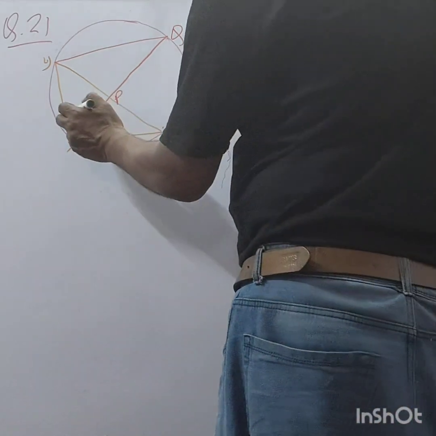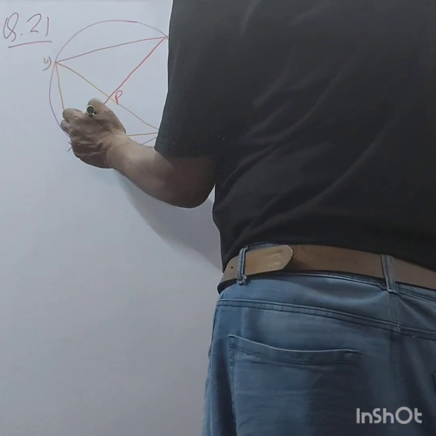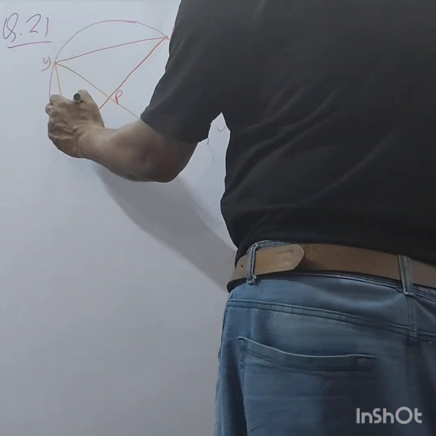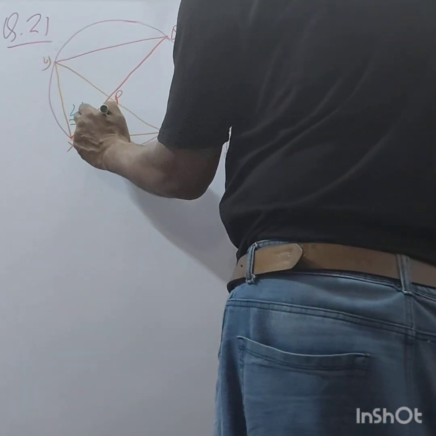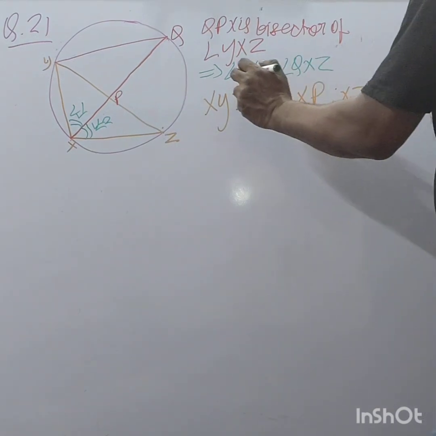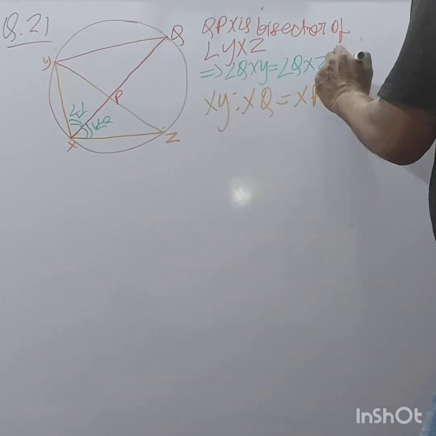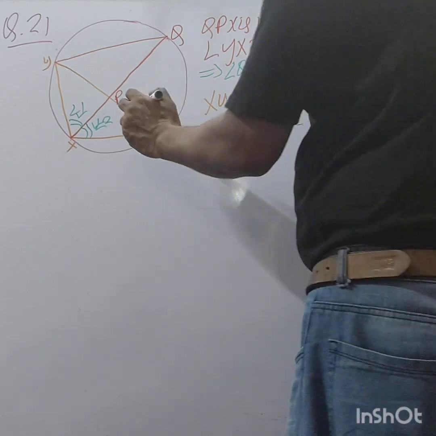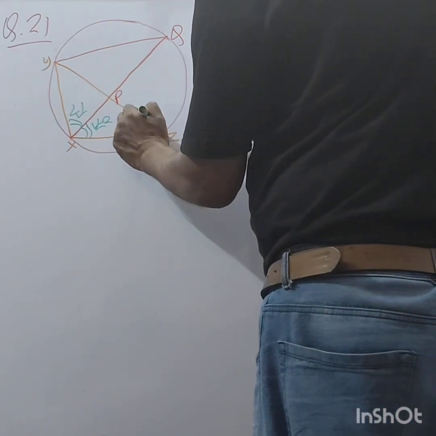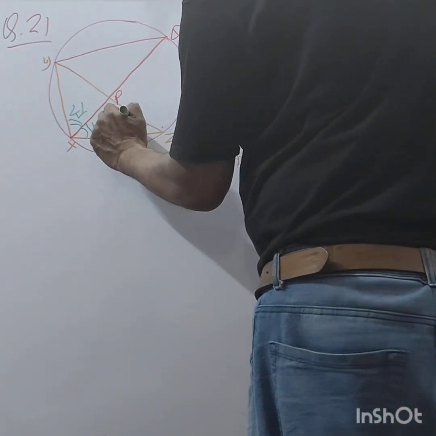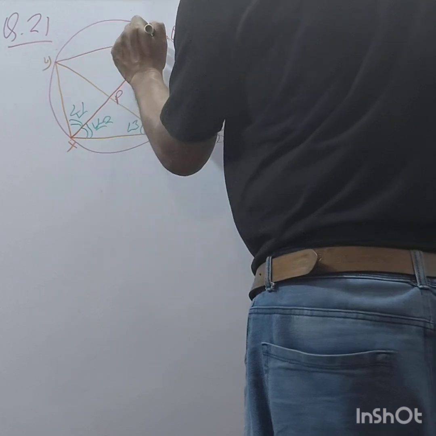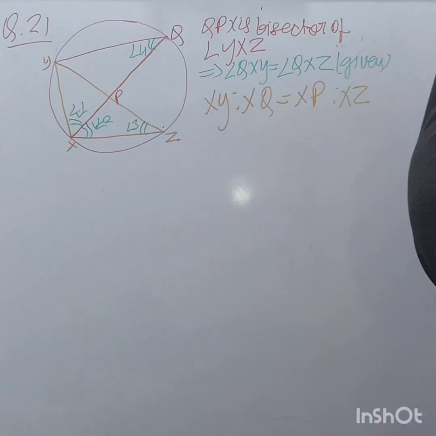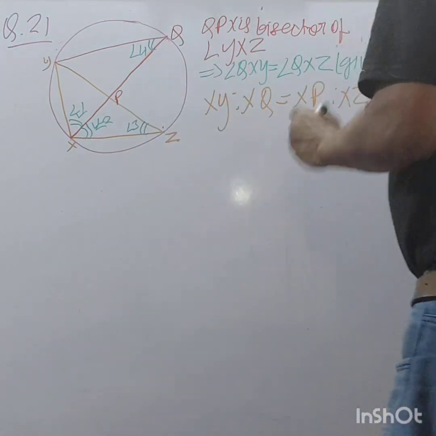So, these two angles are equal. If I say angle 1 and angle 2, this is given, right? And this is angle 3 and this is angle 4, right? Angles in the same segment.